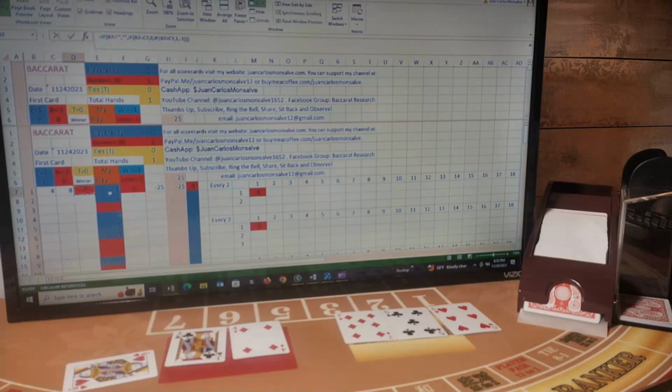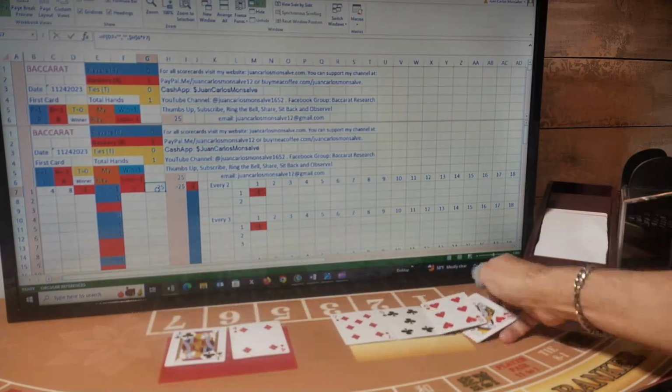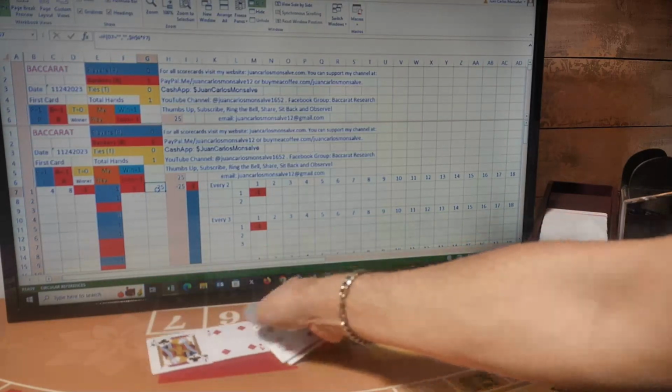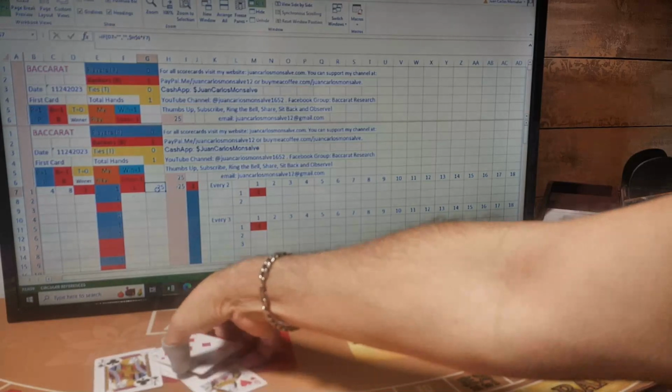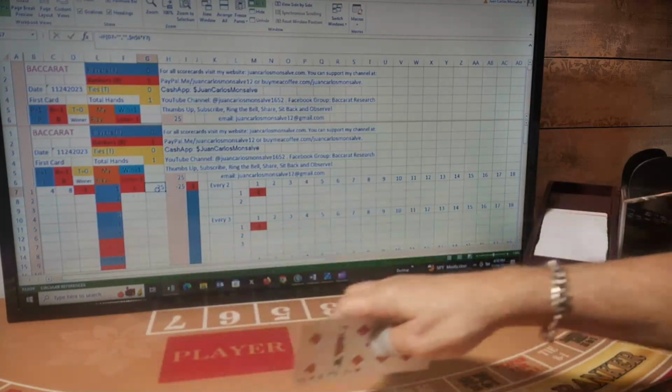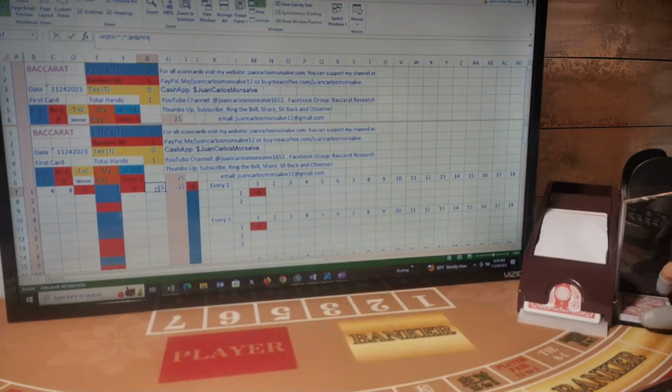My play is a player. So I lost this hand. I lost $25. So my next bet is gonna be player, as it says here.